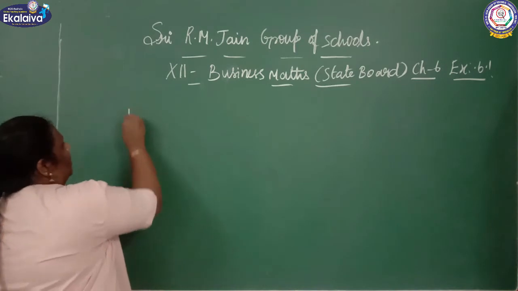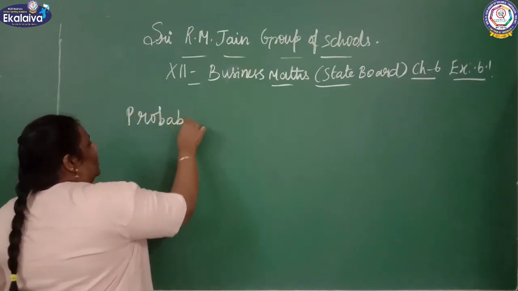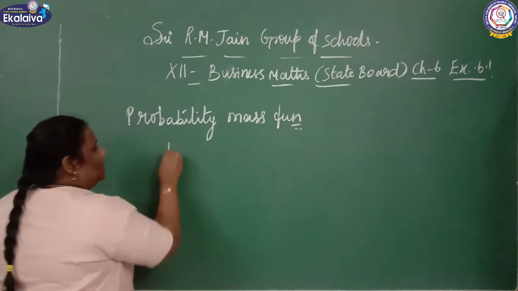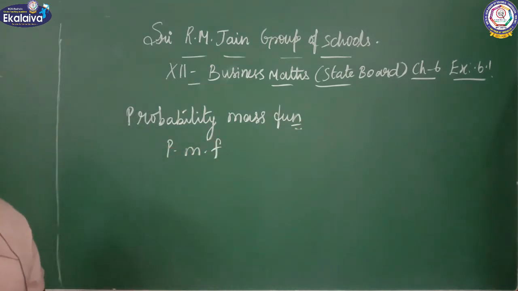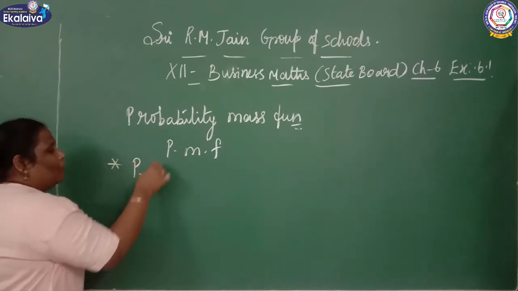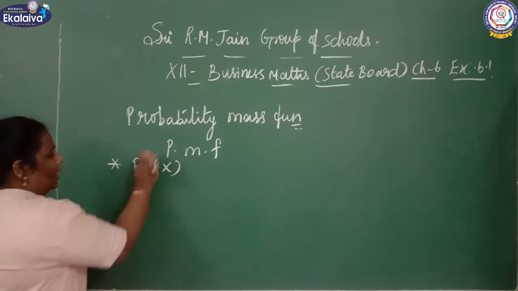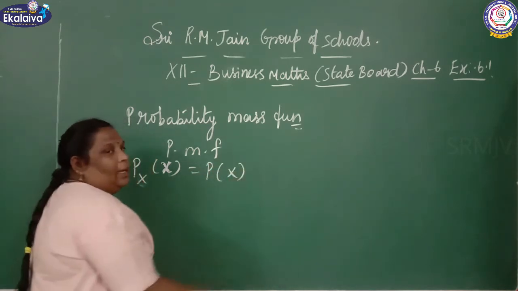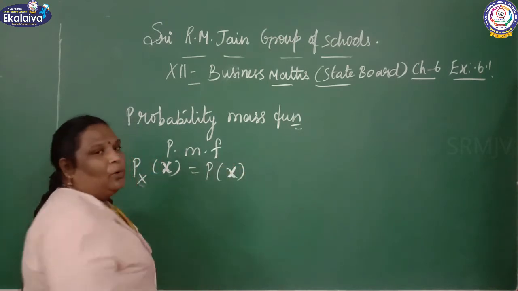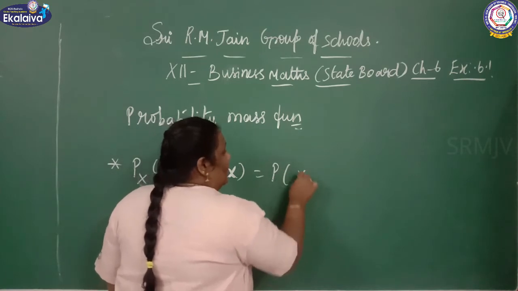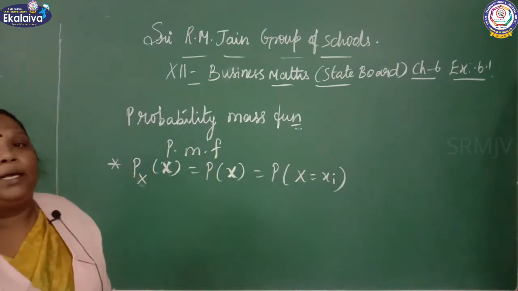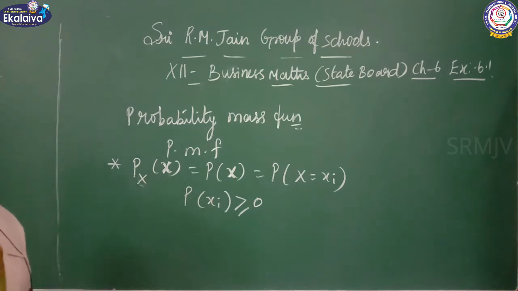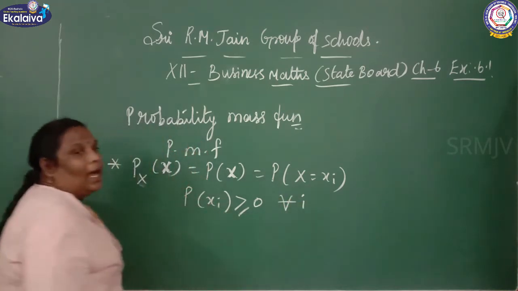First, the probability mass function, P.M.F. It is represented as P of X equal to xi, where P of xi is greater than or equal to 0 for all i.